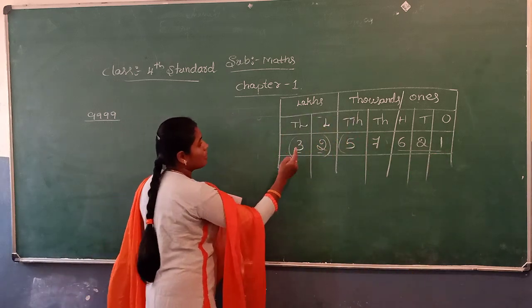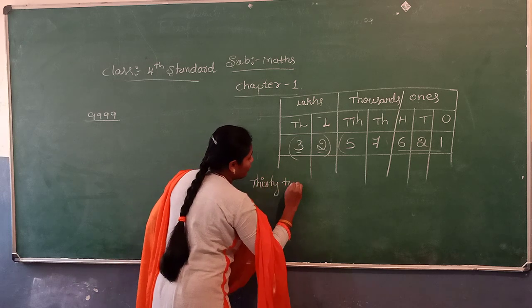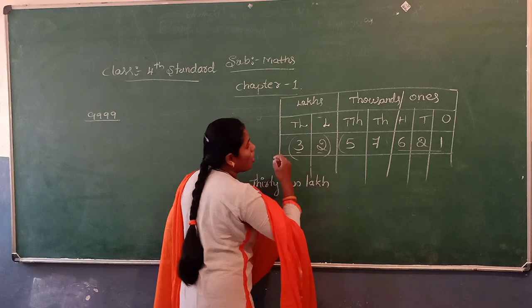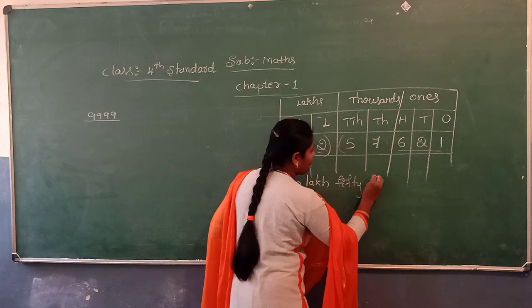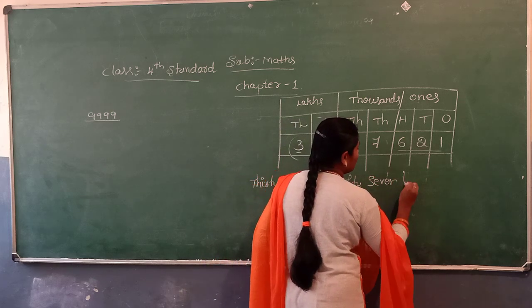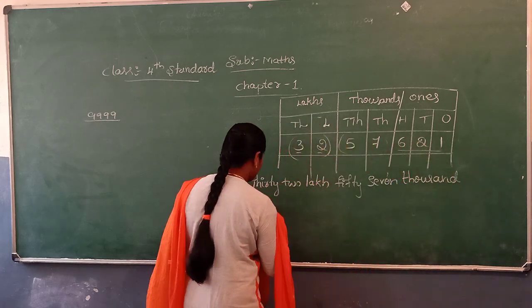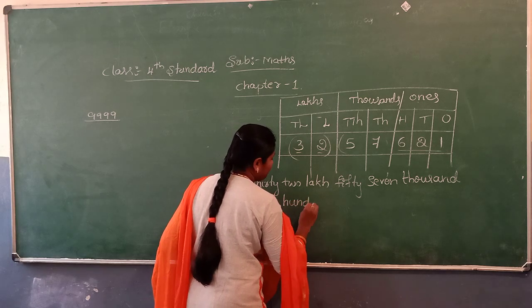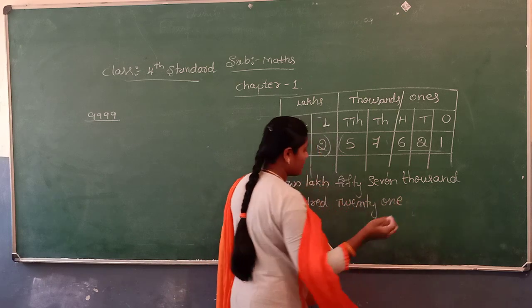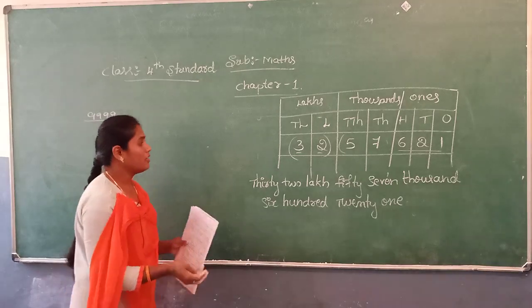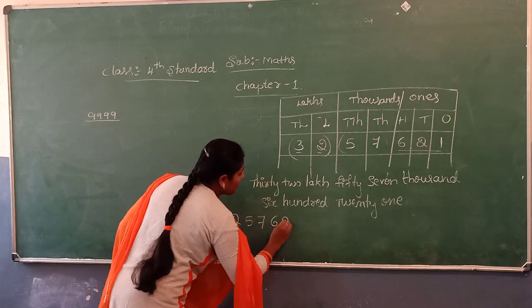So how to read this number? 32 lakh. How many thousands? 57,000. 600. 621. Then see the number: 32 lakh 57,621.